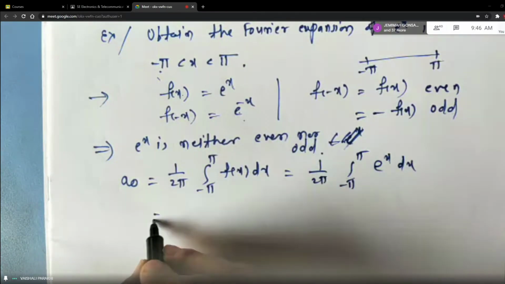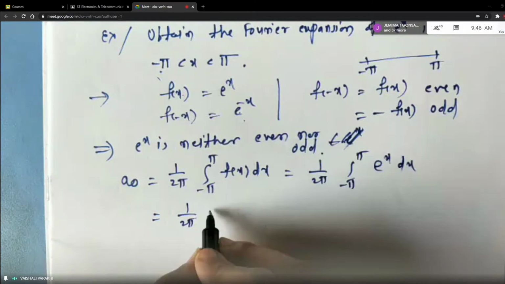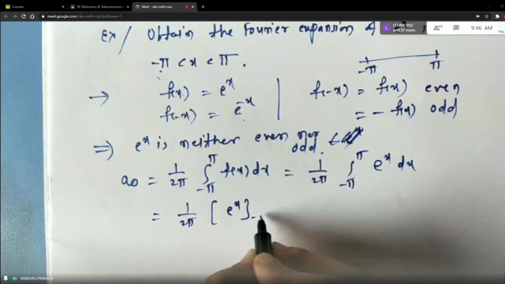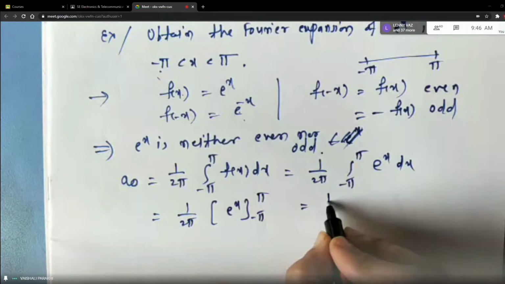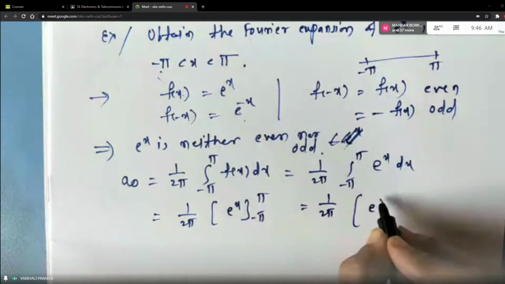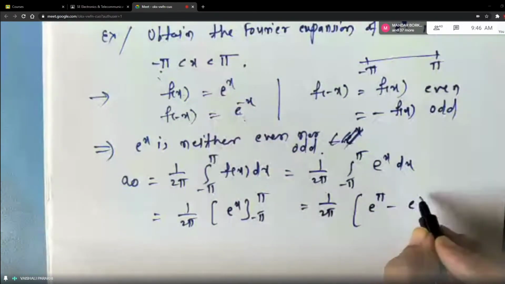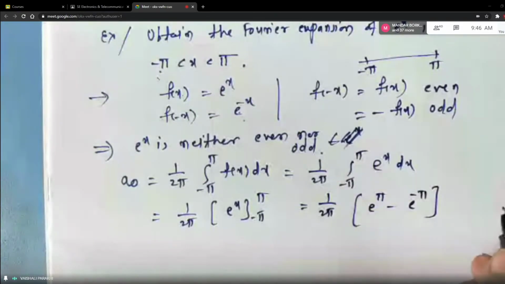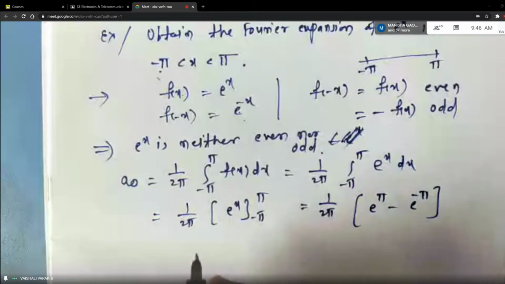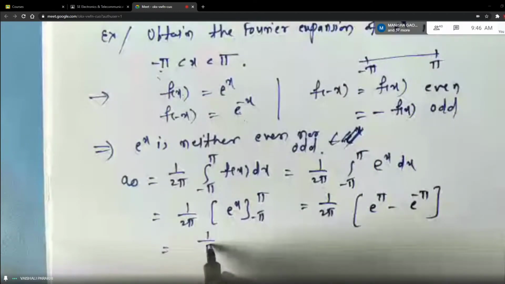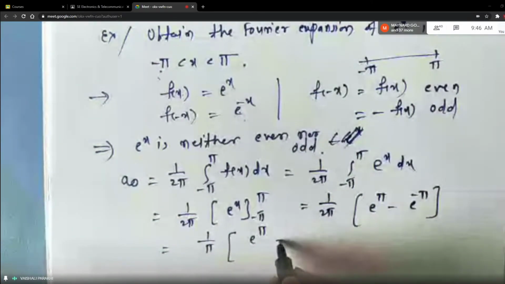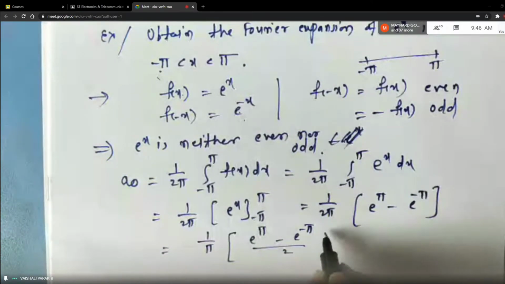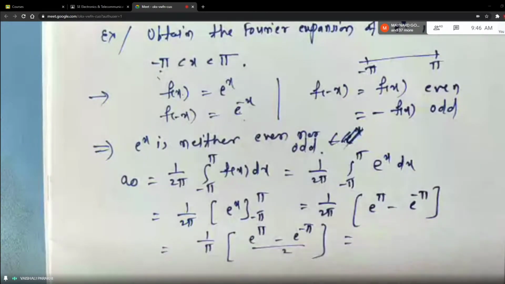So now 1 by 2 pi integral of e raised to x is e raised to x itself, students. Then 1 by 2 pi, replace x by upper limit and minus replace x by lower limit, right? And then it is 1 by pi (e raised to pi minus e raised to minus pi) by 2. Can you relate this bracket to something quickly, anybody?